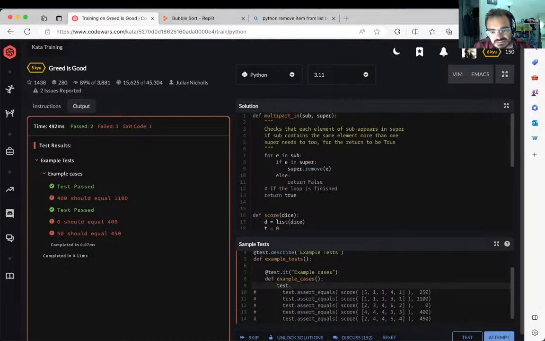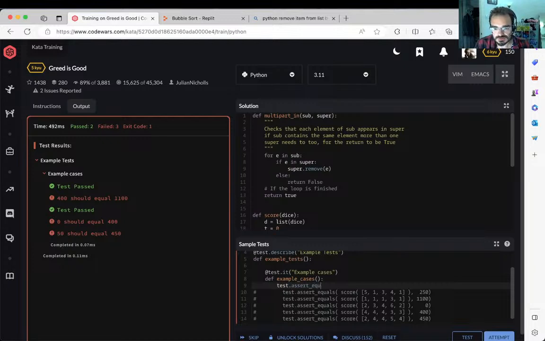Dot. Okay, multi-part. Oh, I guess you define this. Those are defined as methods underneath A. Yeah, I see how they're doing this. Multi-part in. No, test assert equals. Oh, sorry, no, it's just test. It's the Python test package. I'm not completely hallucinating.